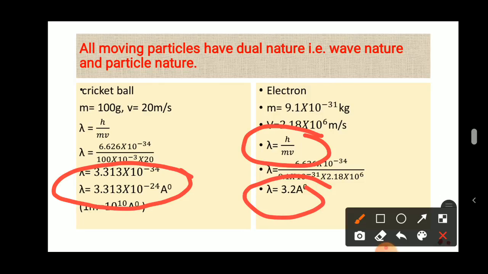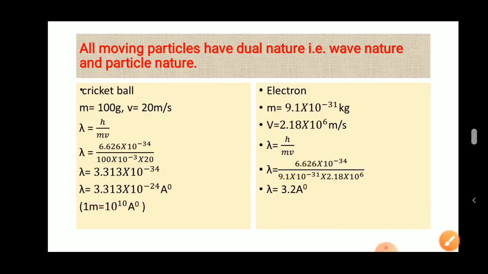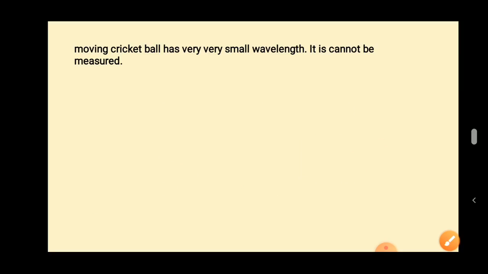That means a moving cricket ball has a very small wavelength. It cannot be measured. You will get an answer in the form of 0.00003, because the values are in the form of 10 to the power minus 24. So it is very small, it cannot be measured at all.